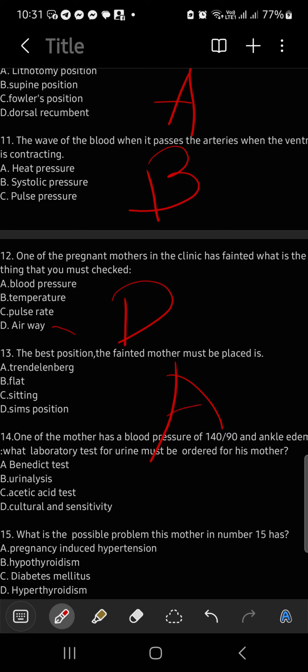One mother has blood pressure 140/90, ankle edema, and a laboratory test. Okay, and the best answer for this is suspected preeclampsia. Correct? So since there is a suspicion of preeclampsia, all you need to do is check for that laboratory test called acetic acid test. Correct? Number 14? Alright, number 14 is correct.